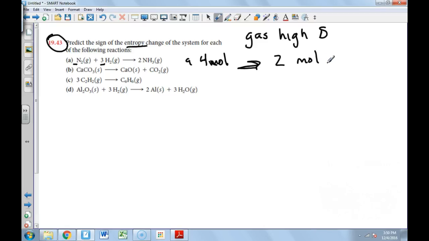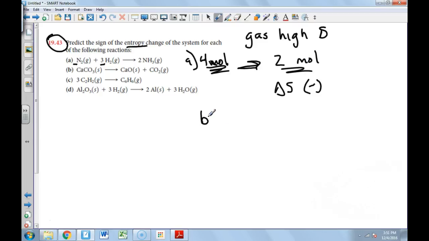And so 4 moles of gas is way more random than 2 moles of gas. I mean, I say way, but it's definitely more random. I'm not comfortable saying it's twice as random, even though 4 is twice 2, because each individual molecule is going to have its own entropy. But we can still say that 4 moles of gas is way more random than 2 moles of gas. So the delta S in this case is negative because it's going from highly random to not as random.